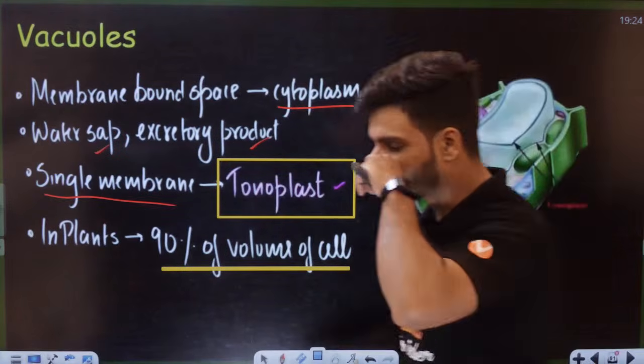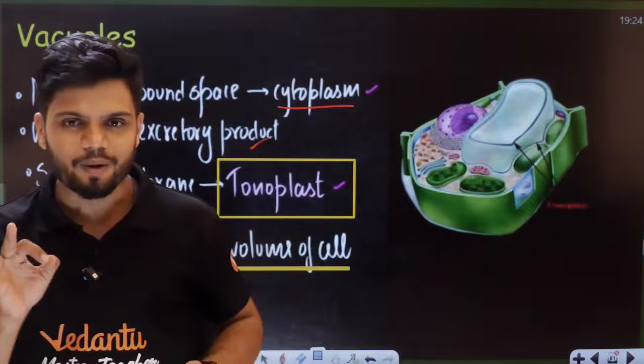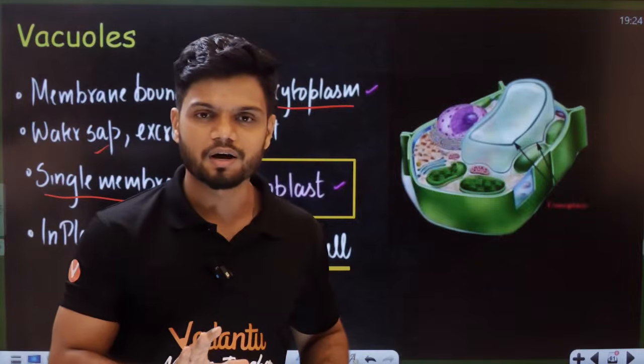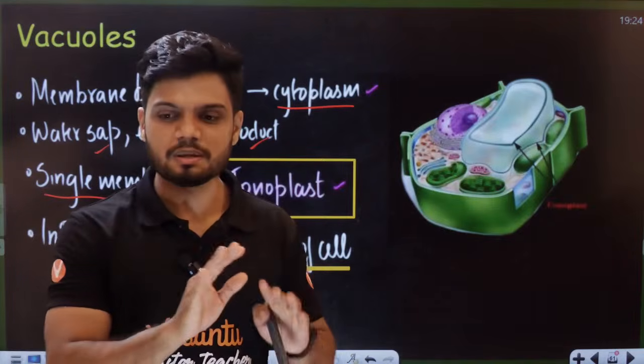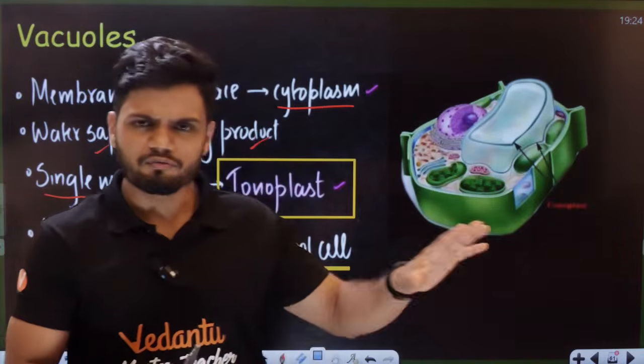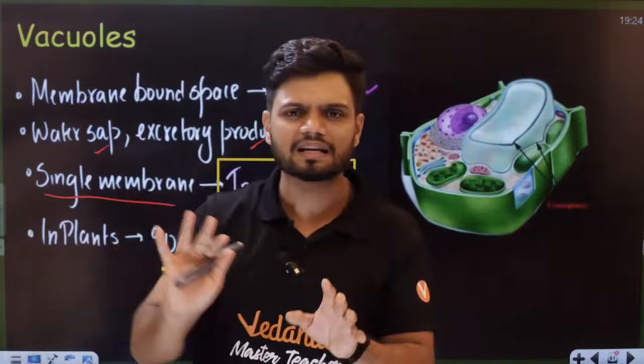Not only that, this vacuole is very special because it is a dustbin which will take anything. There is no separation here. It will not be like I want wet waste, I only want dry waste, nothing like that.